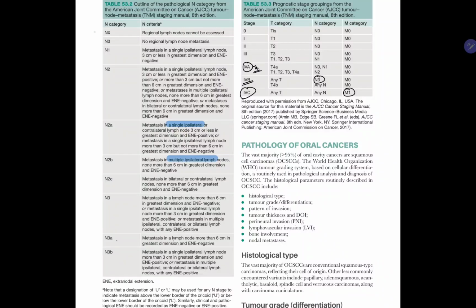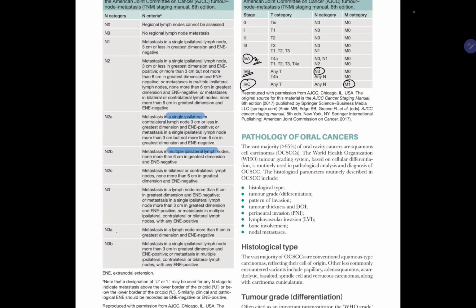So NX is regional lymph nodes cannot be assessed. N0 is no regional lymph nodes. N1 is mets in a single ipsilateral lymph node less than or equal to 3 cm, ENE negative. N2A is mets in a single ipsilateral lymph node less than or equal to 3 cm, ENE positive, or 3 to 6 cm, ENE negative.